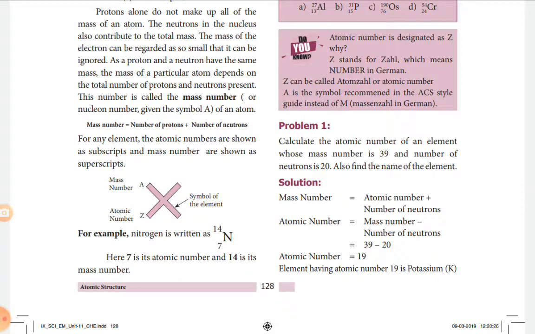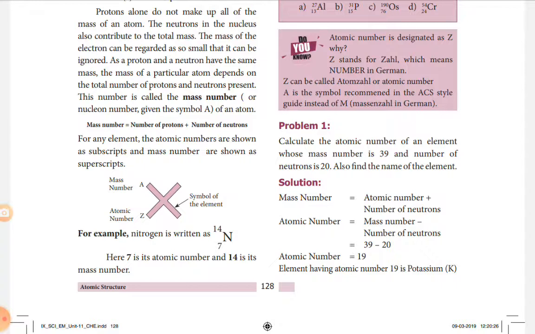A represents the mass number, Z represents the atomic number. The atomic number, Z, is always written as a subscript, and the mass number, A, is always written as a superscript. X is an element, Z is the atomic number, A is the mass number.